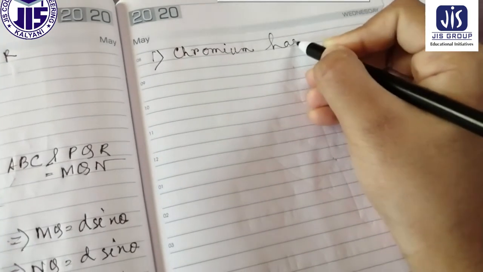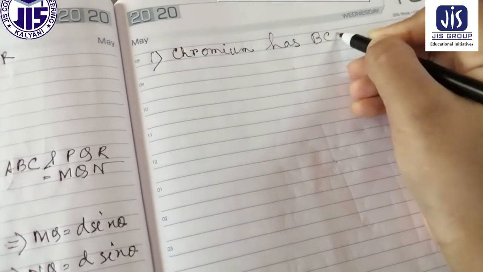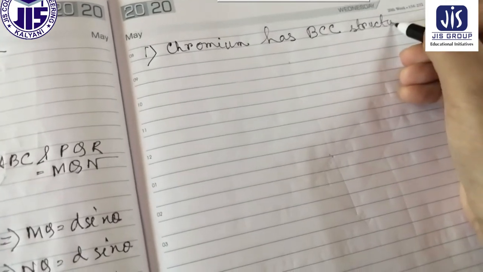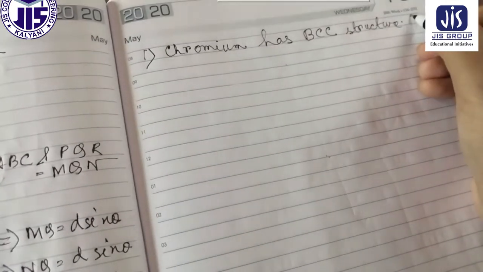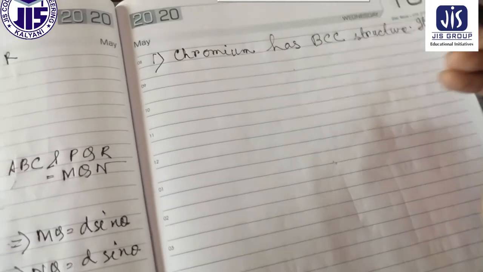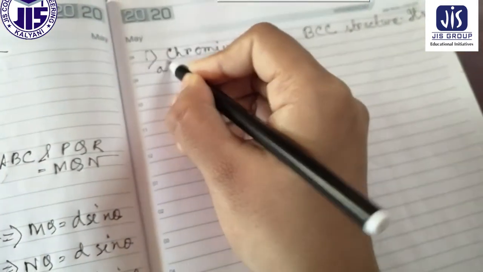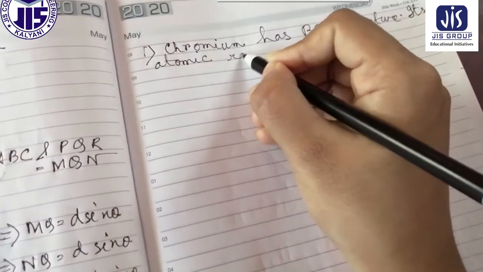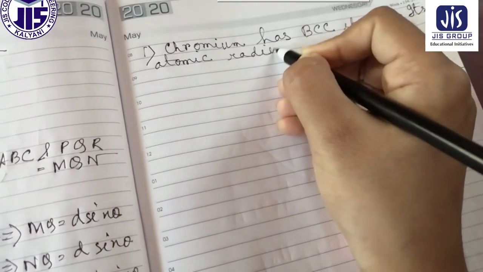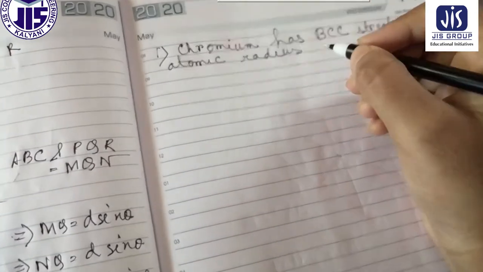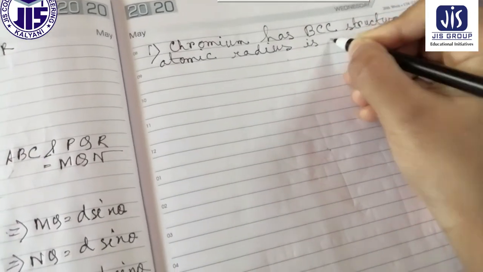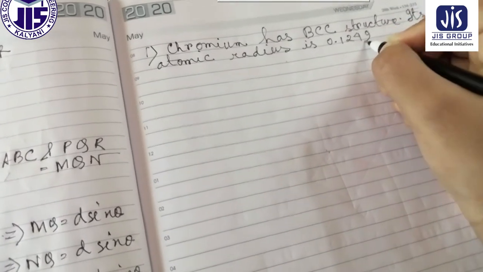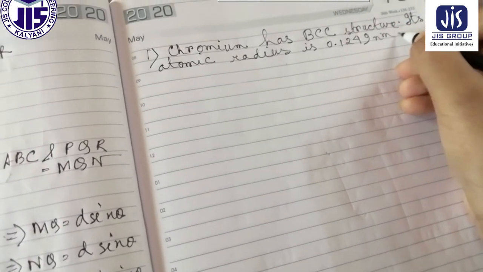Chromium has BCC structure. Its atomic radius is 0.1249 nanometer.